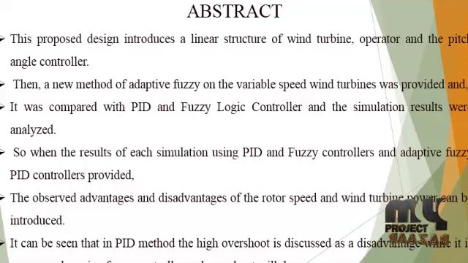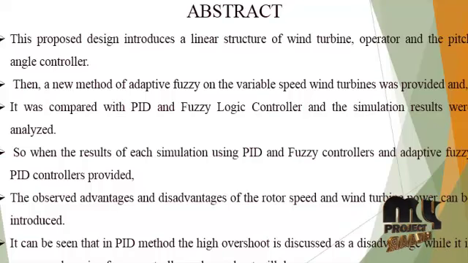The proposed design introduces a linear structure of the wind turbine, operator and pitch angle controller. Then a new method of adaptive fuzzy on variable speed wind turbines was provided, and it was compared with PID and fuzzy logic controllers, and the simulation results were analyzed. When the simulation results using PID, fuzzy controllers and adaptive fuzzy PID controllers are provided, the observed advantages and disadvantages for the rotor speed and wind turbine power can be introduced.